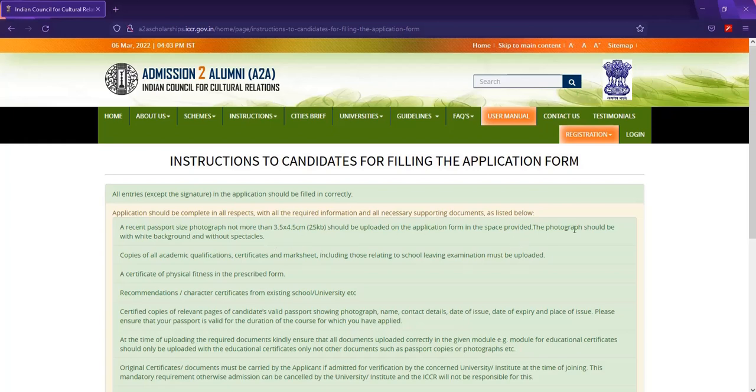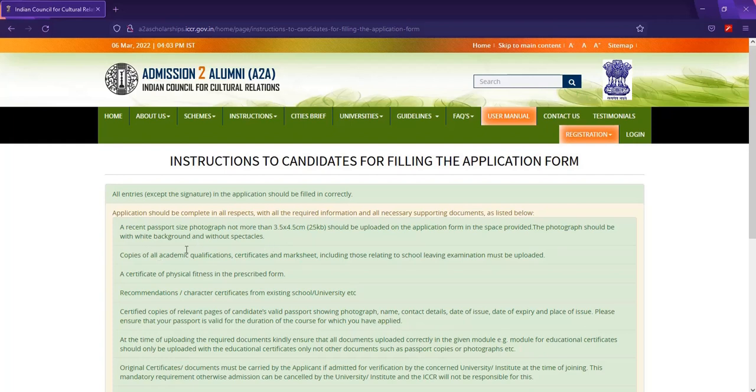So here the photograph should have a white background and be without spectacles. It means you shouldn't have any background other than white, and you shouldn't wear any spectacles, because for recognition they have to compare it with your other documents like your passport or your national identity card.